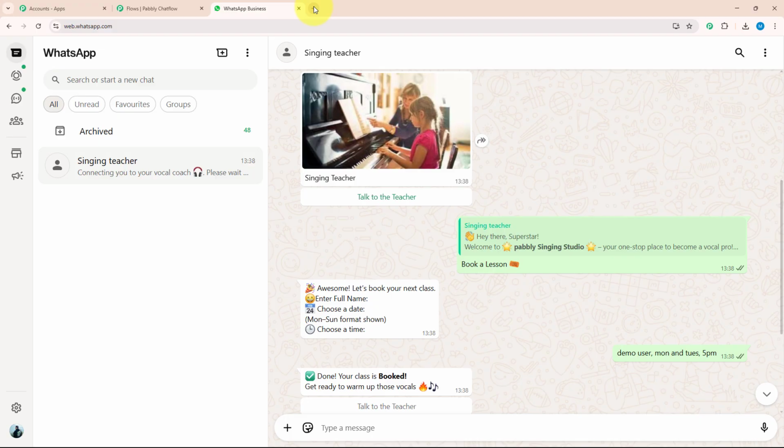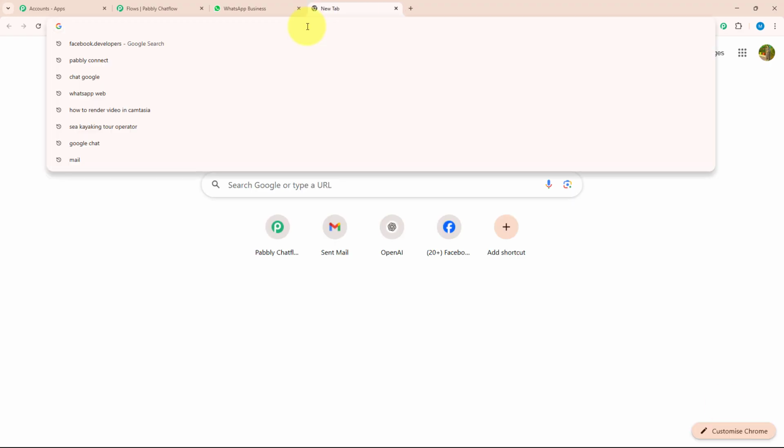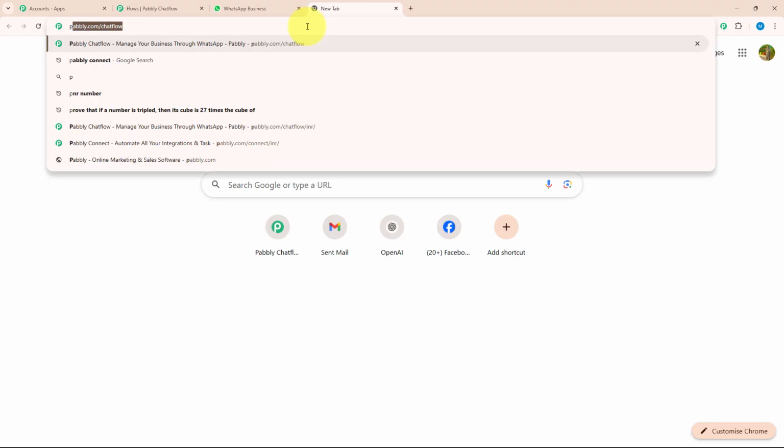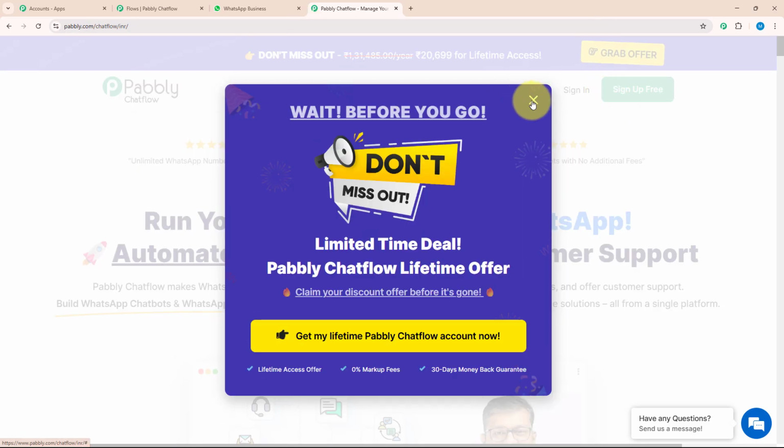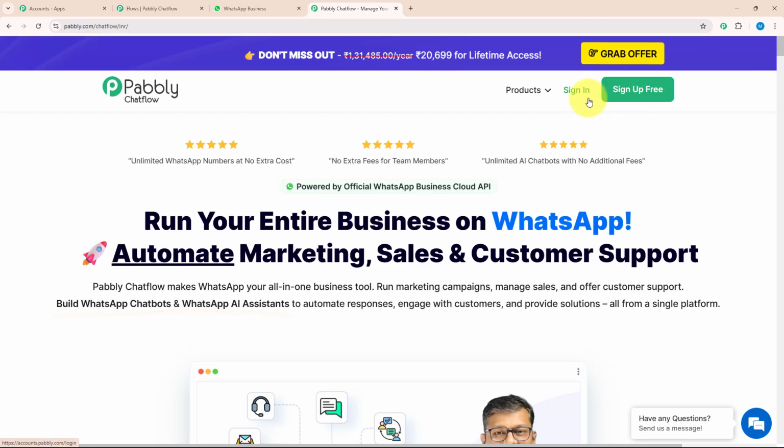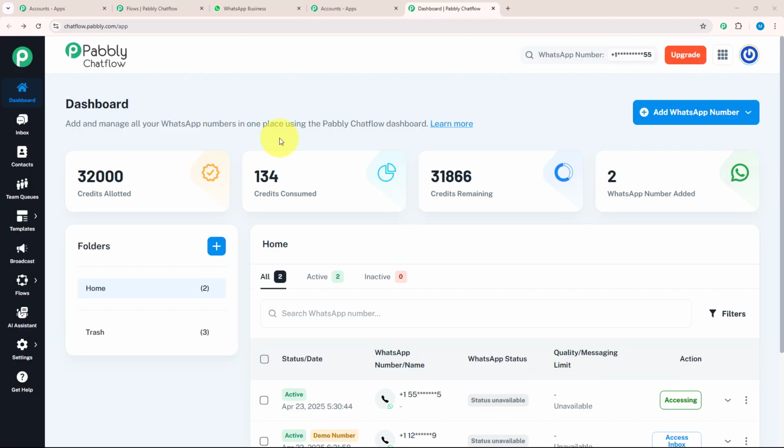For that, you need to open a new tab and type pabbly.com/chatflow. As soon as you have searched this, you will land on the pabbly.com page. Over here, you can see there are two options, sign up for free and sign in. If you are a new user, you can click on sign up for free, but as I am an existing user, I will click on sign in. You will be redirected to the dashboard.